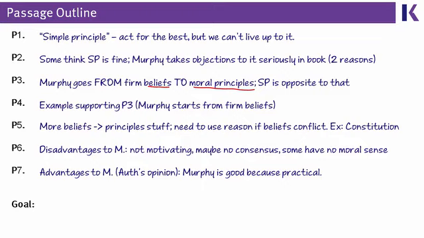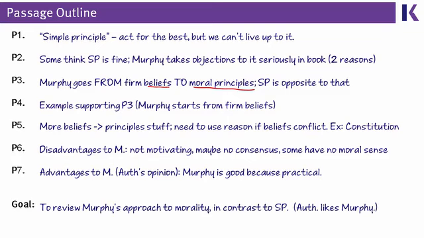Then finally, the reflect step before we move to the questions is to write down the author's goal: that what the author was doing here was reviewing Murphy's approach. Specifically, remember back in paragraph 2, Murphy wrote a book and the author's kind of reviewing the book, but then also contrasting that entire philosophy to simple principle or first principle philosophies.